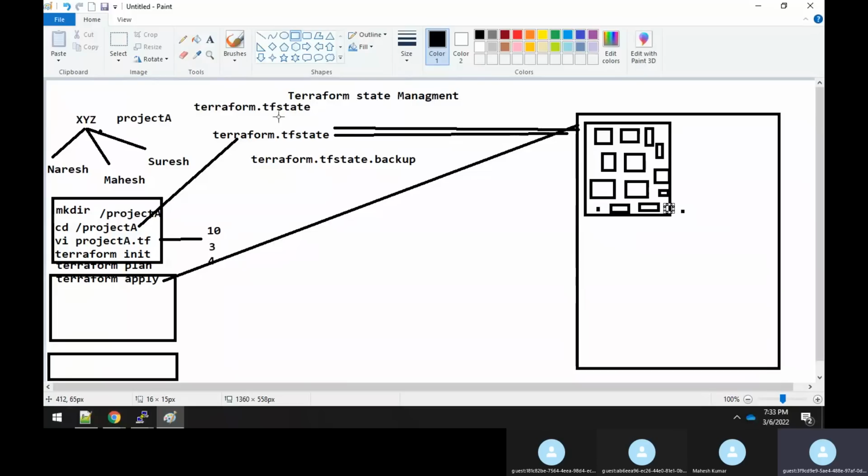But before writing, it will first make a backup in the terraform.tf state backup file, and then the new resource information will be written into the state file. So there will only be 2 versions: the previous state information of Terraform and the present state. So this is how it happens.